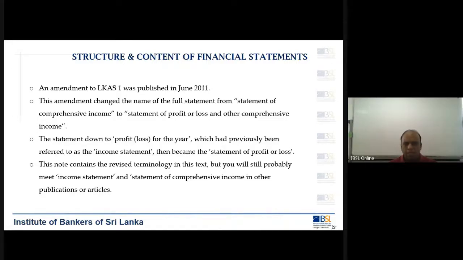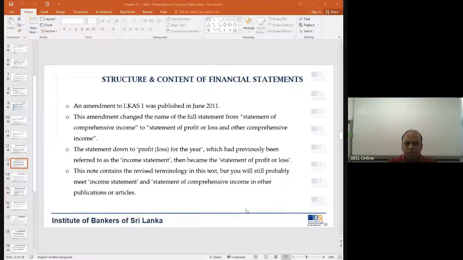Those are elements which are part of the equity, but routed through the statement of comprehensive income. Okay, so our target element is the profit after tax. Profit after tax will be the profitability of the company, which is reflected in the statement of profit or loss, or you can call it income statement, or you may call it as part of the statement of comprehensive income.